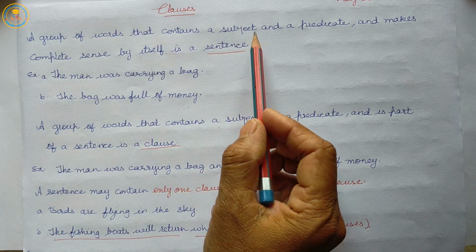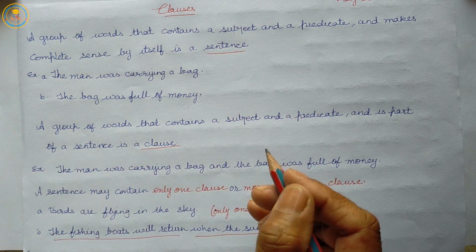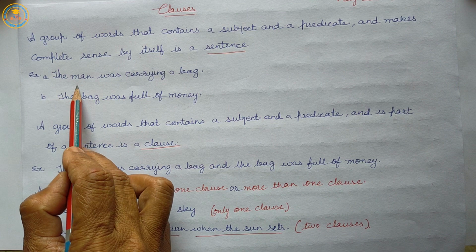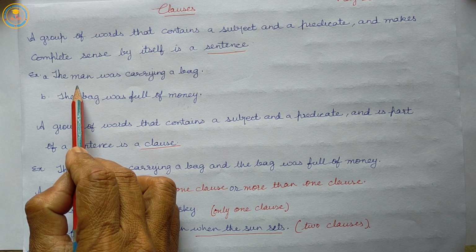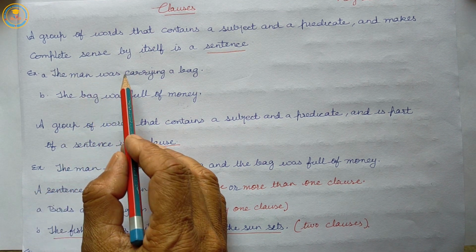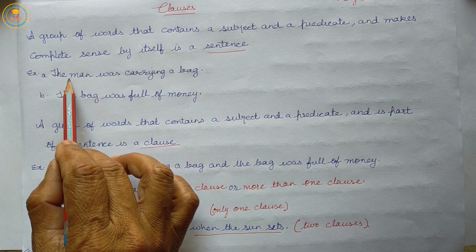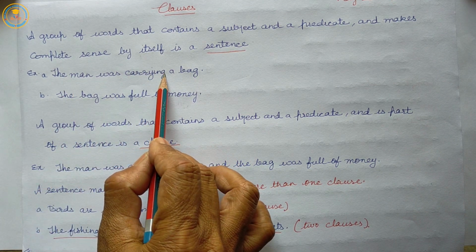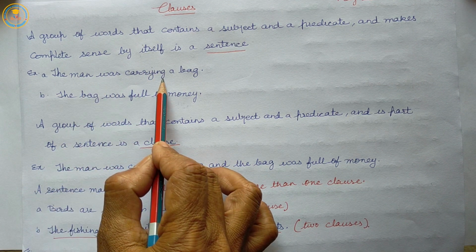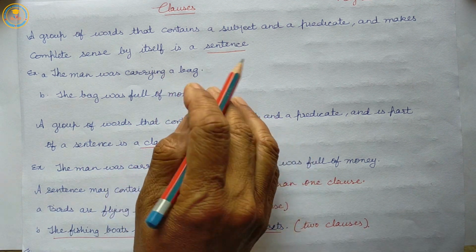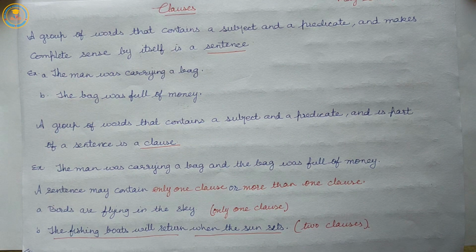Suppose the subject is the man, and we have to add a predicate. The predicate is was carrying a bag. These two, subject and predicate, make complete sense by itself. So, it is a sentence.